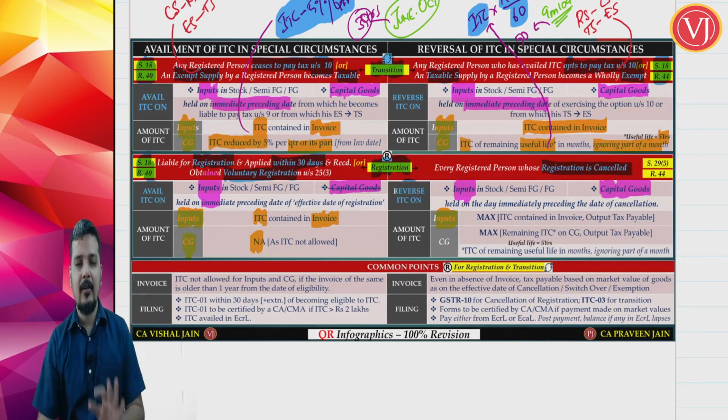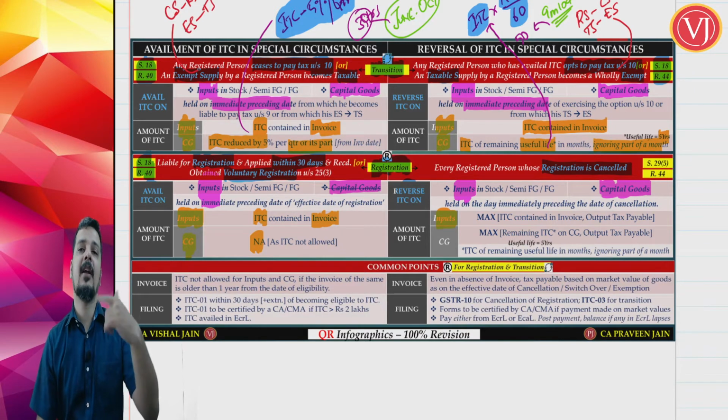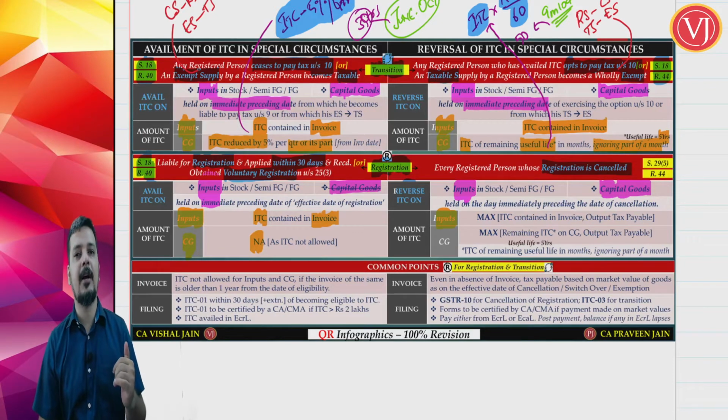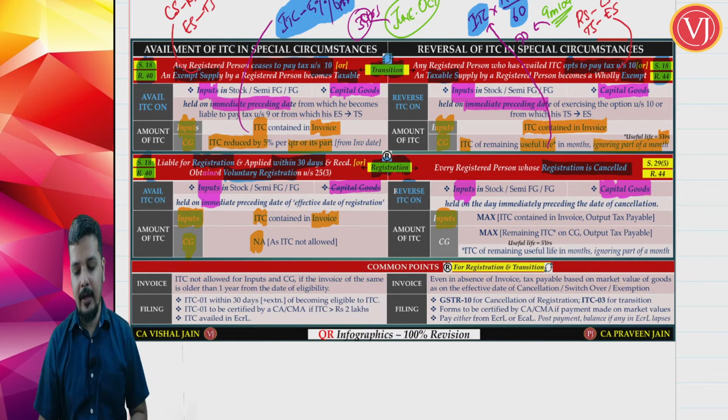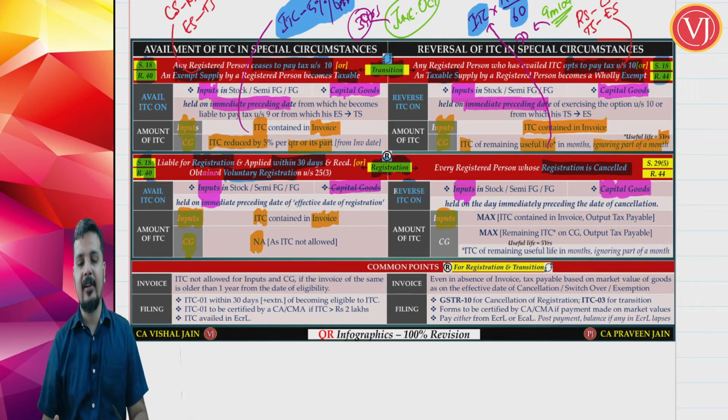So here the only change is capital goods, there is no calculation. It is the only change when you compare with the transition. So when you compare the first part of availment and the second part of availment, the only change that you find is that capital goods credit you don't get. Now you will ask, what is the difference between your regular scheme, composition scheme, exempt supply, taxable supply, exempt supply and cancellation of registration.